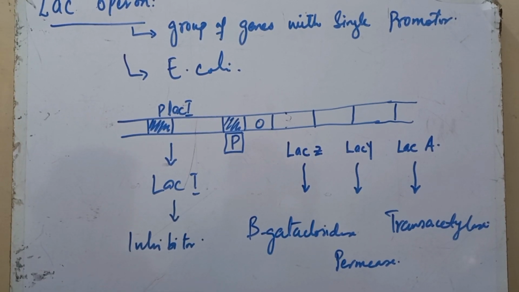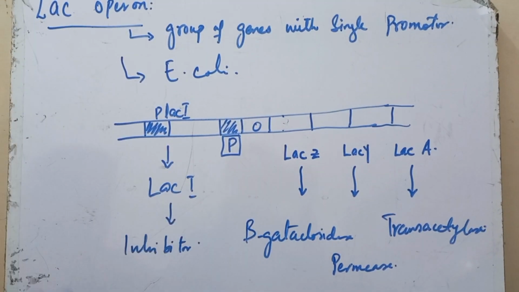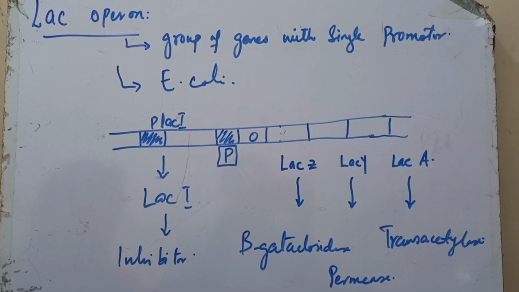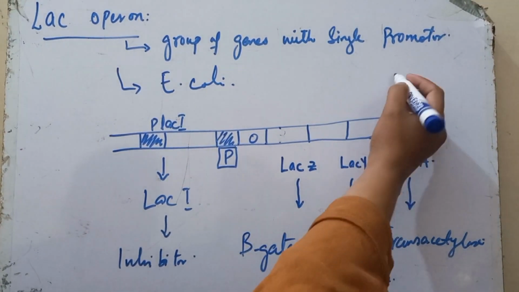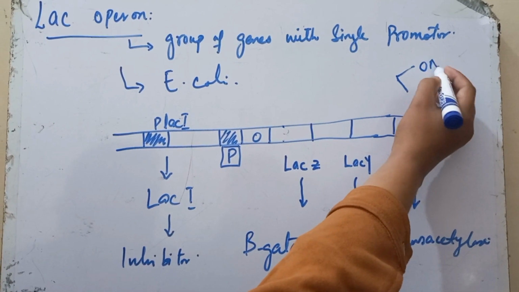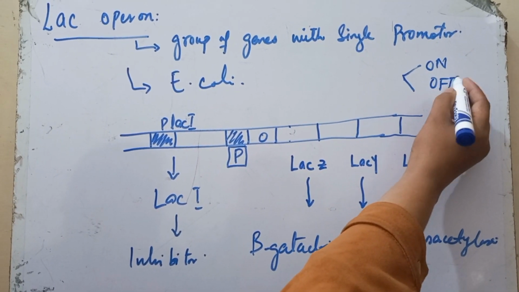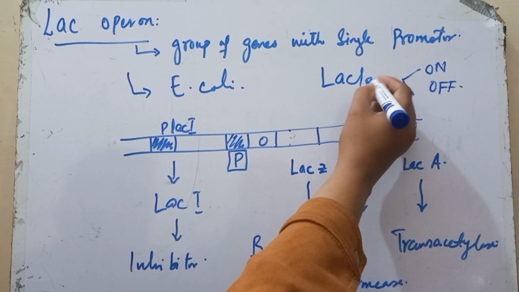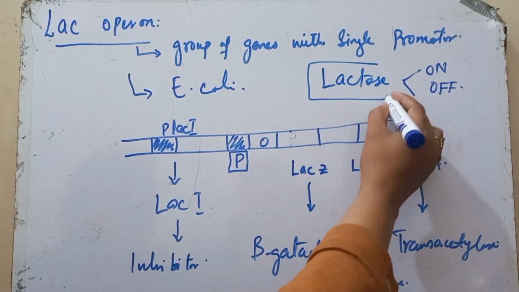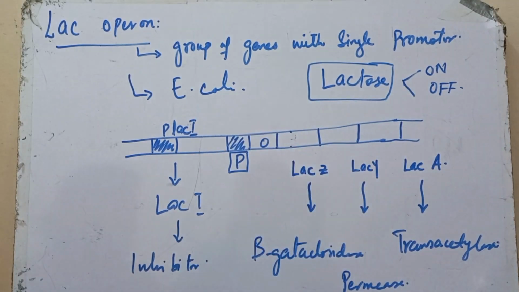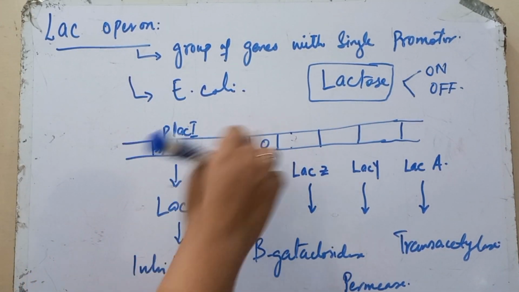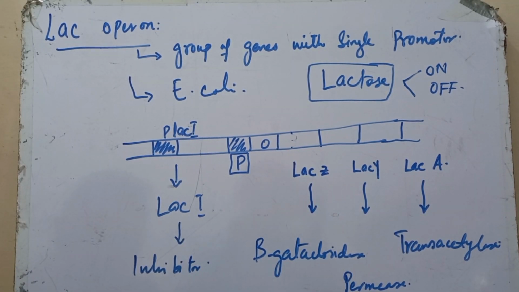First of all, we should know why the Lac operon works in E. coli and when the Lac operon system is needed. There are two states of the Lac operon. Either the Lac operon is turned on or it is turned off. It depends upon the availability of sugar, that is lactose. So basically this operon works for the breakdown of lactose, because the bacteria, E. coli, use lactose as a source of energy.